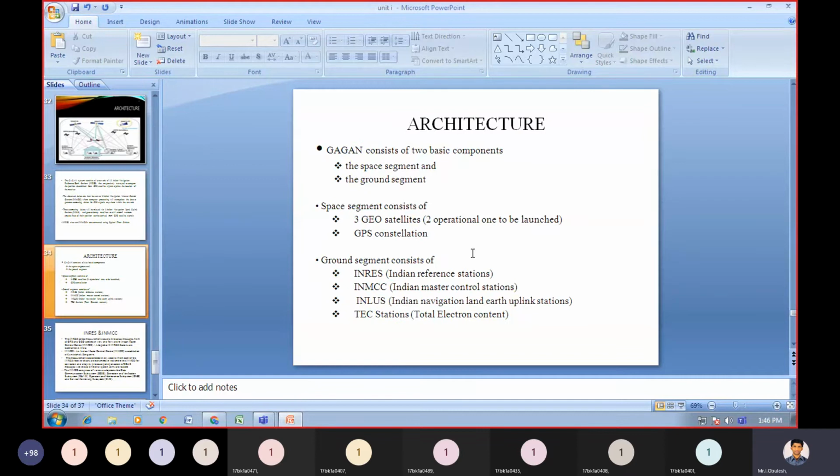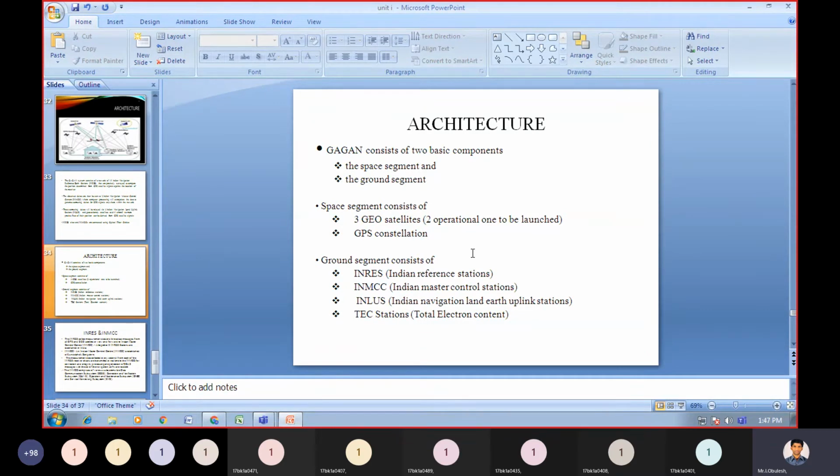Coming to the architecture, we saw the architecture diagram of GAGAN already. We need to write it here. Under the architecture, the GAGAN consists of two basic components. The first one is the space segment and the second one is the ground segment.